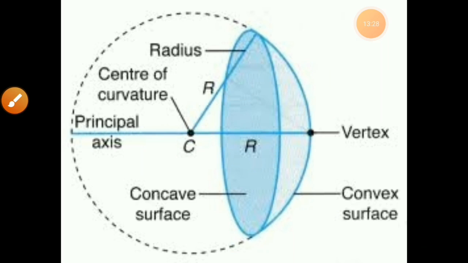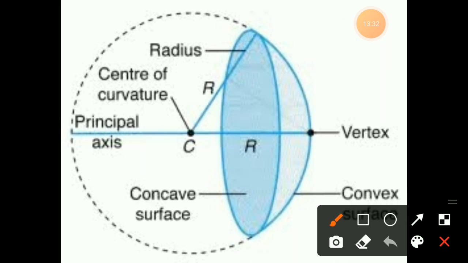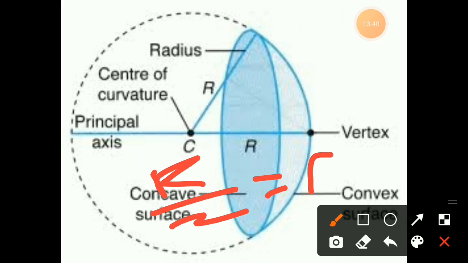Next concept: half of the distance from the center of curvature to the pole, that means R by 2, we have to know as the focal length. Small f represents the focal length.